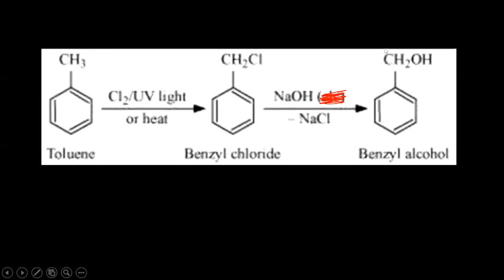Yes, Ashi, that is the first step, correct. Toluene to benzyl chloride to benzyl alcohol.